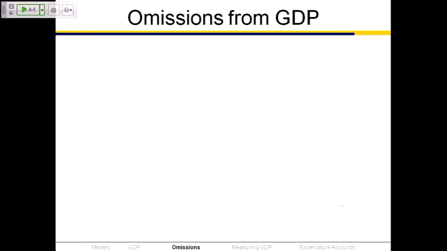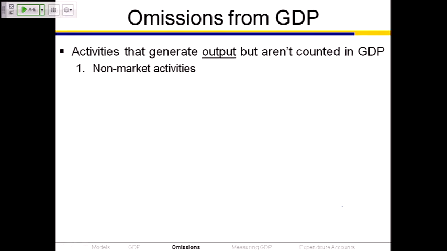Omissions. Things that are not counted in GDP that you think ought to be because they seem to be economic output. One, non-market activities. Actually, that one we already said was not included. Non-market activities, this is making your own lunch, cleaning your own apartment, washing your own clothes. So the non-market, non-economic activities are not included.